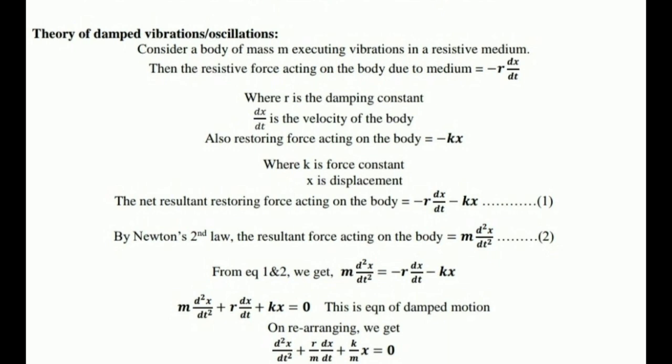m into d square x by dt square plus r into dx by dt plus k into x equals 0. This is the equation for damped motion. So, rearranging the above equation, we can write it as d square x by dt square plus r by m into dx by dt plus k by m into x equals 0.